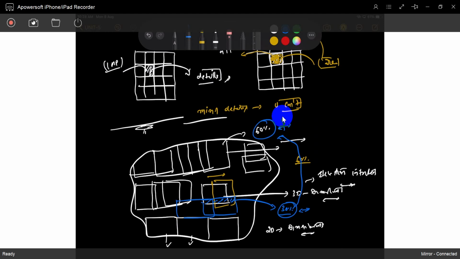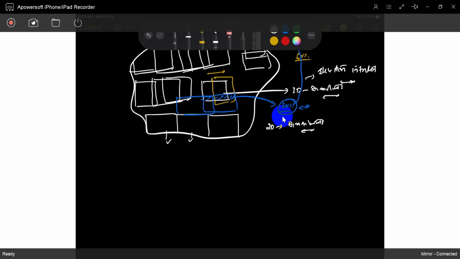By interpreting the photographs, you can get the details in two dimensions and three dimensions. We can say exactly what the distance is between two objects, what the distance is between two points, and we can also say the elevations of those points. If you know the elevation of every point, what is the purpose? If you know the elevations, you can draw contours also.